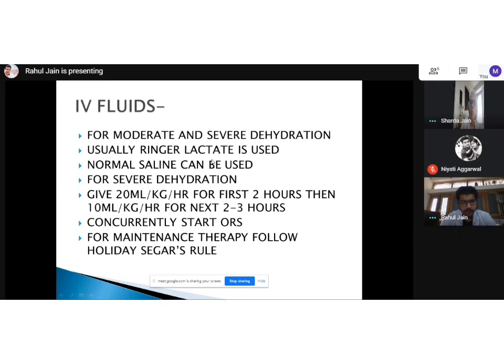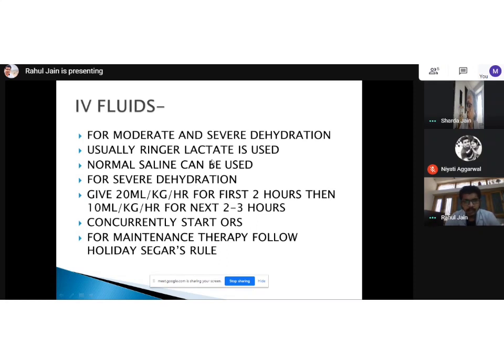There is no clear dictum on where ringer lactate is supposed to be used and where normal saline is supposed to be used. But the most accurate I found was that ringer lactate is a very beneficial fluid in case of any acidosis. The lactate present in ringer lactate goes to the liver and ultimately forms bicarbonate.